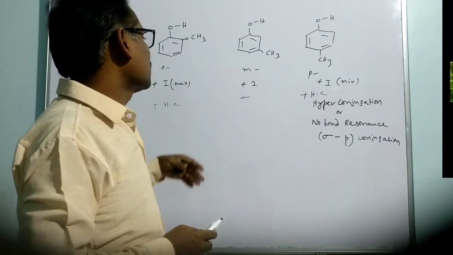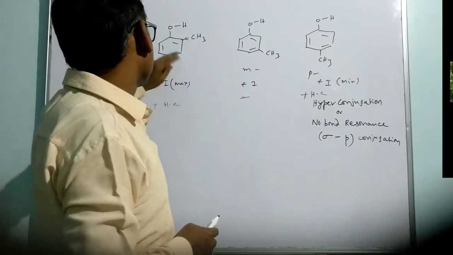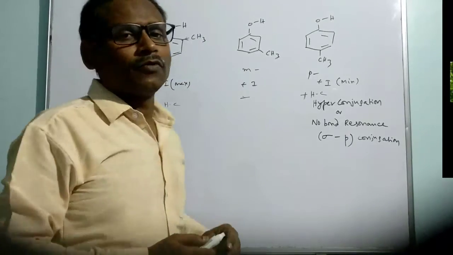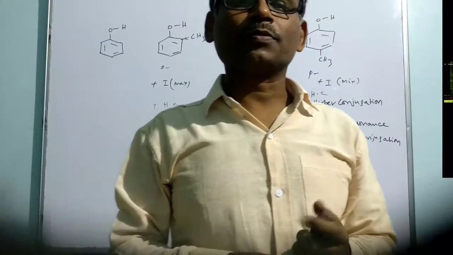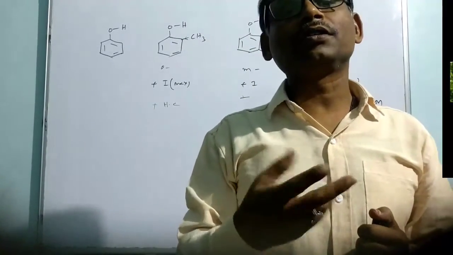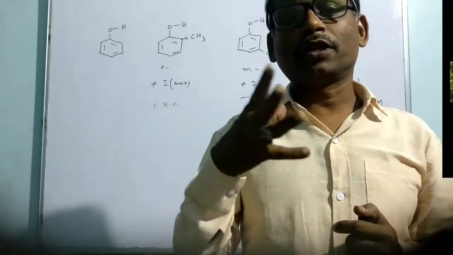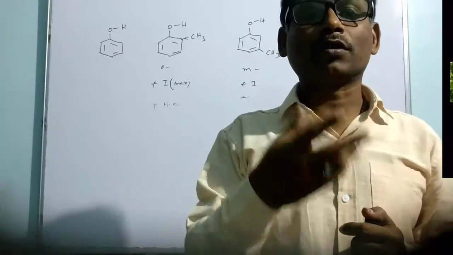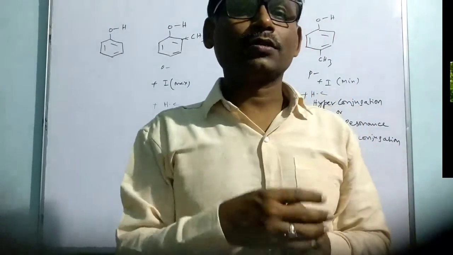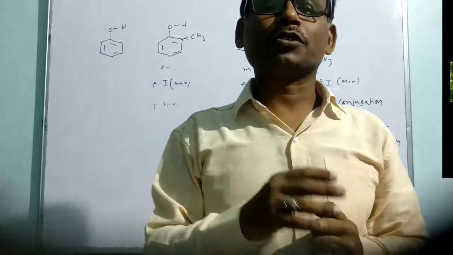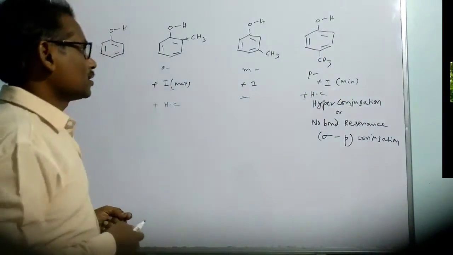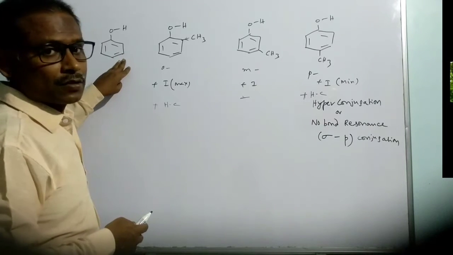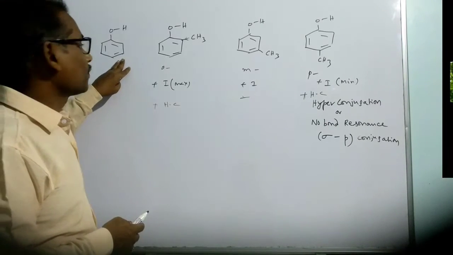Definitely we can say that methyl substituted phenols are less acidic compared to phenol, because whenever electron donating groups are there, the respective conjugate base is going to be destabilized. They pump electrons, and the electron density over the conjugate base is increased, which makes it less stable. So no doubt the highest acid strength is for unsubstituted phenol.